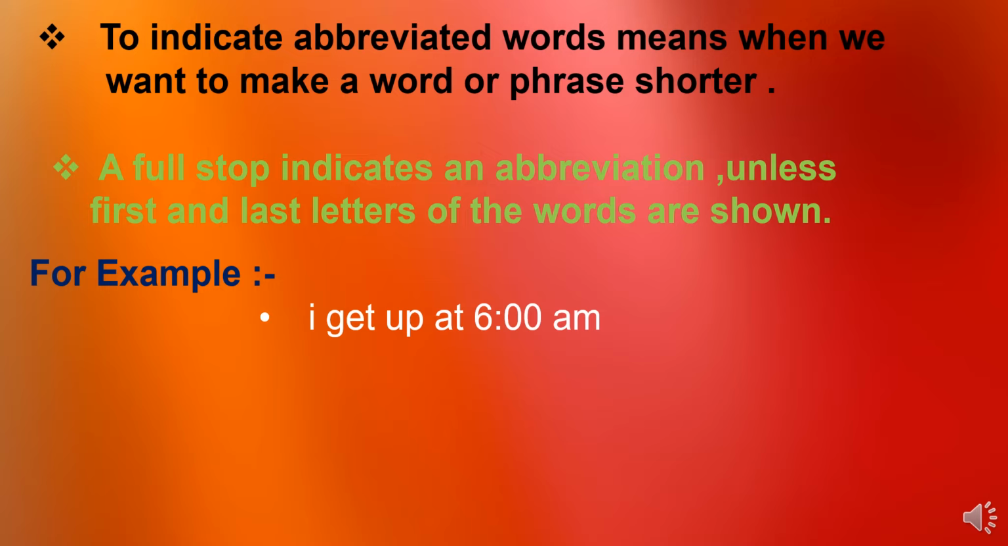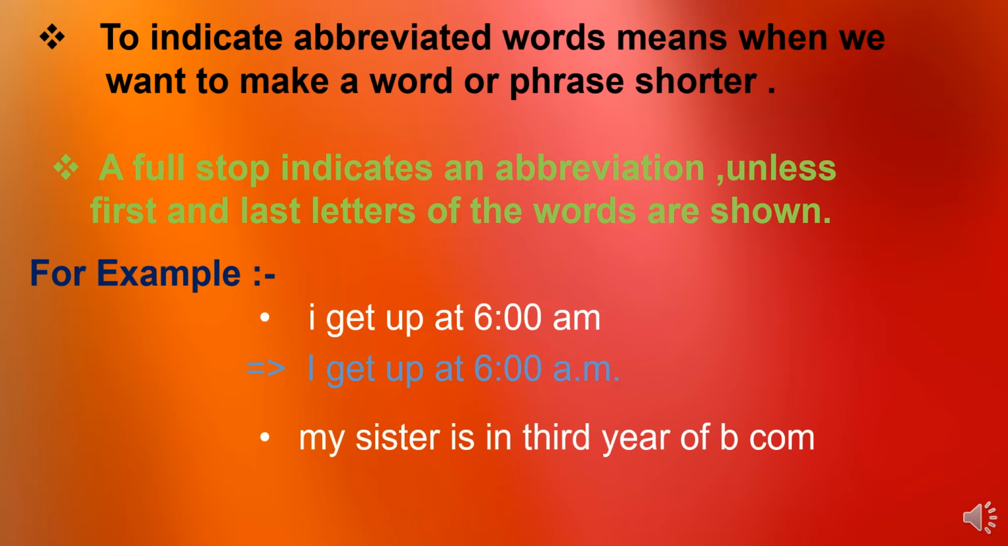So how many punctuation marks will we use here? First of all, the first letter in a capital, then after a we will put a full stop, and then m. I get up at 6 a.m. Understand? The dot after a indicates that a is the shortest form of ante meridiem, right? a.m. is the shortest form.